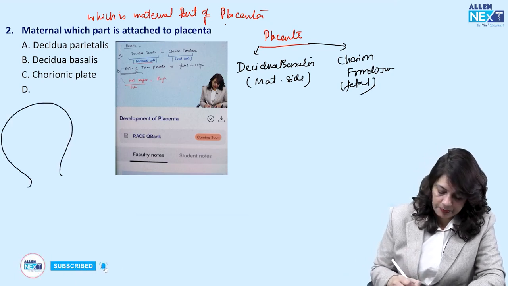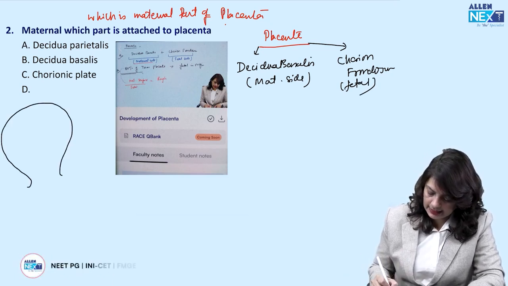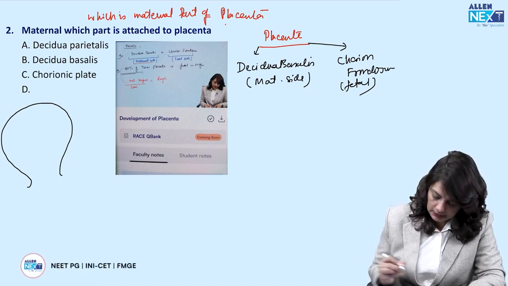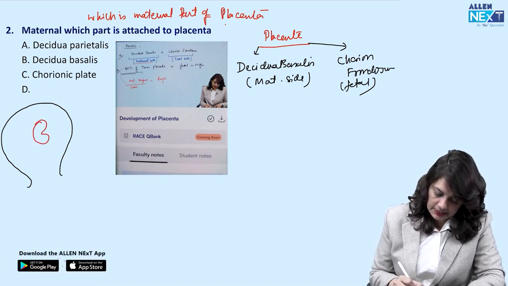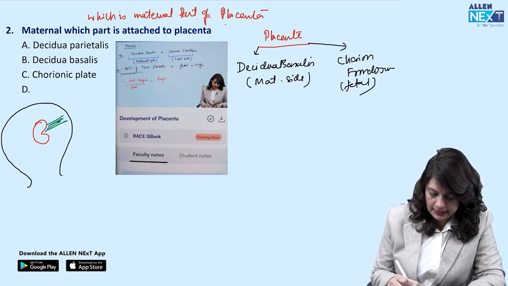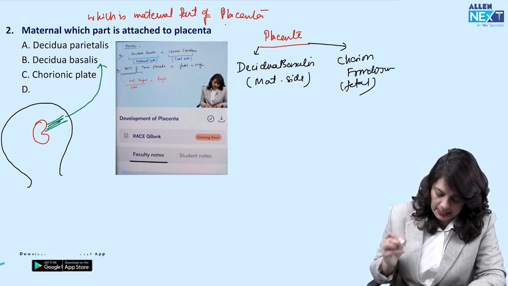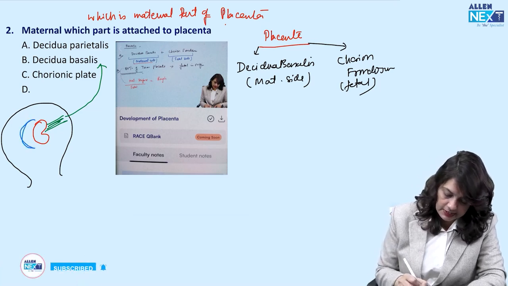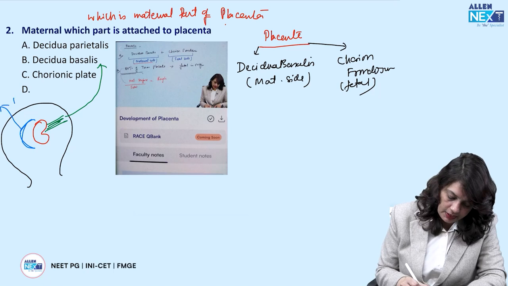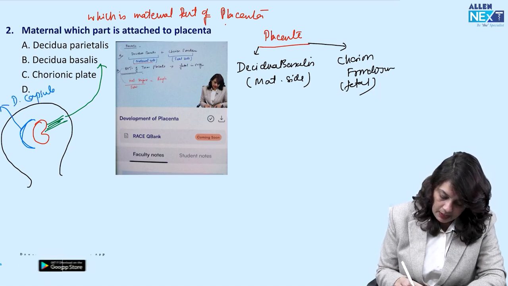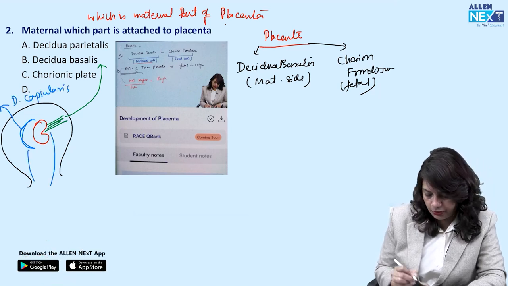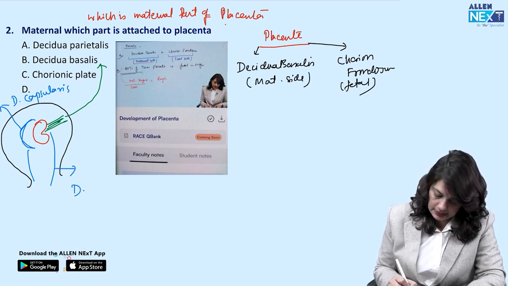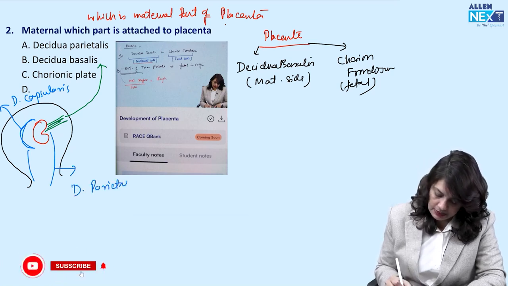The endometrial lining in pregnancy is called decidua, and the part of the decidua which forms the placenta is the decidua basalis. The part which covers the implantation site is decidua capsularis, and the rest of the uterine cavity is decidua parietalis.